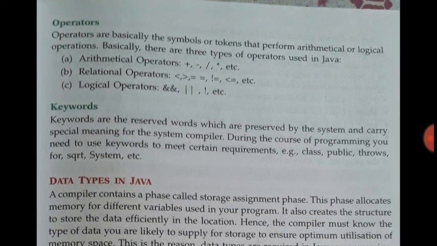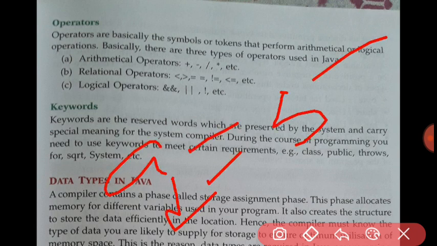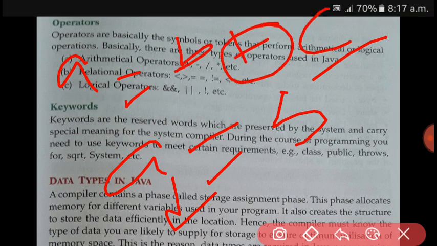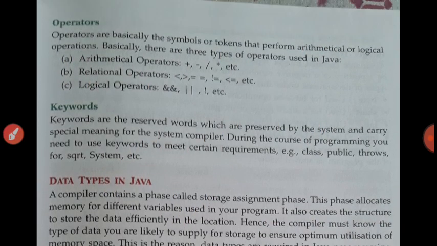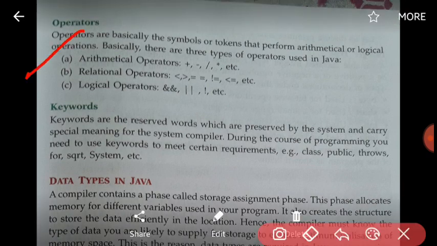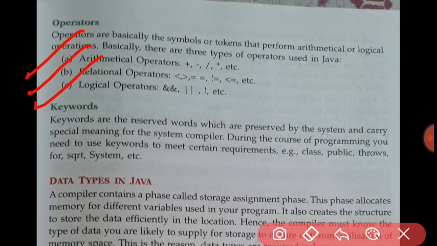Operators are the symbols which are used to perform the operation between the operands. Remember, there are two things, operands and operators. Operands are those which hold the value, like a equals 5, so we can say a is the operand. And operators are the symbols which are used to perform the operation. Suppose you write a equals b plus c, plus is an operator which is used to perform the operation between b and c. There are three categories: arithmetic operator, relational operator, and logical operator. We will study these operators in depth in the next lesson.